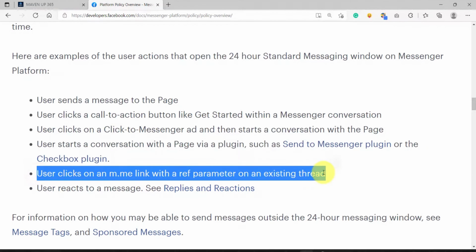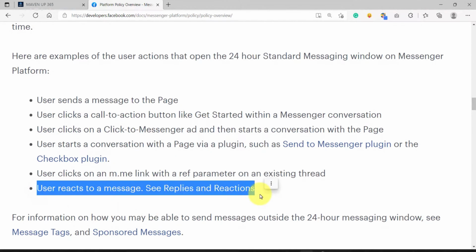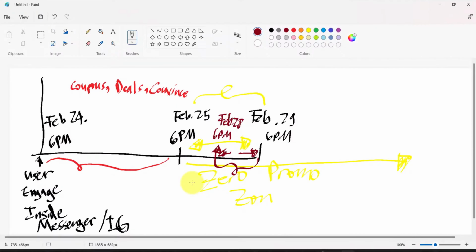Another is when the user clicks an m.me link with a ref parameter on an existing thread. We haven't discussed the m.me link yet, but we will discuss it in future lessons as well. Another action that refreshes the 24-hour messaging window is if the user sends a react message or sees the replies and reactions. So if you see that the user has sent a heart or a react to any of your messages inside of Messenger or Instagram, then you have another 24 hours to send promotional content to that subscriber. Okay, I hope it's clear now what the 24-hour policy means.